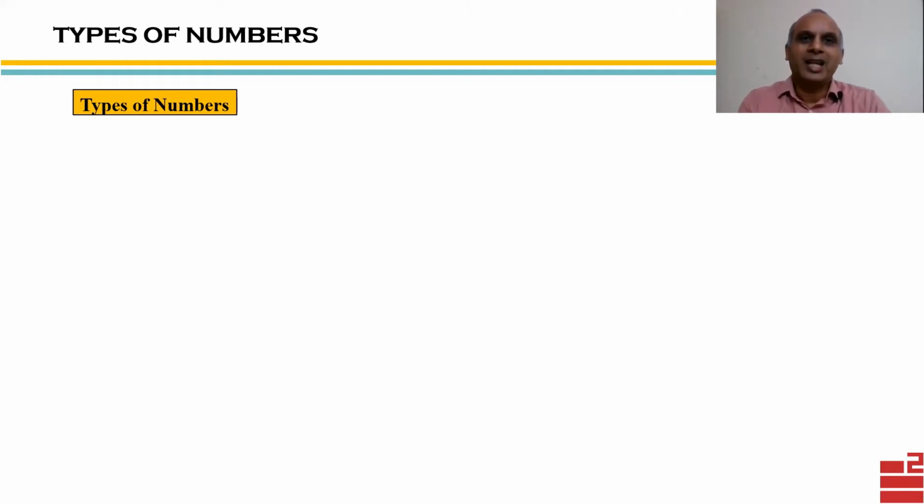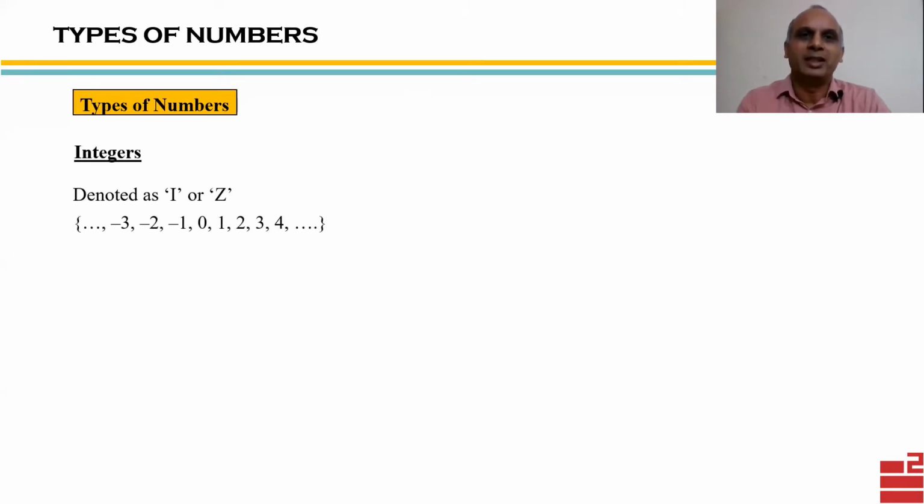Okay, next type of numbers are integers. So integers are denoted as I or Z. They include negative numbers also like -1, -2, -3, etc. up to negative infinity. So they include these numbers and also 0, 1, 2, 3 up to infinity. So we can say that natural numbers are subset of whole numbers which are a subset of integers I.